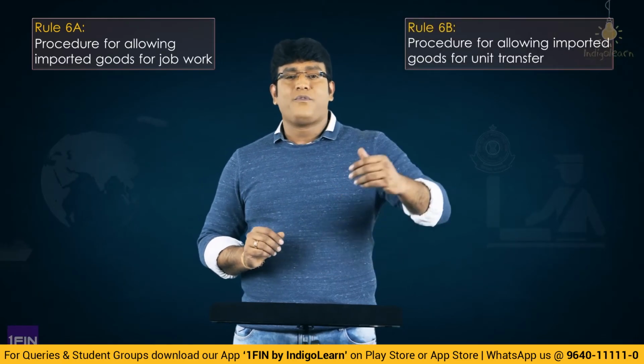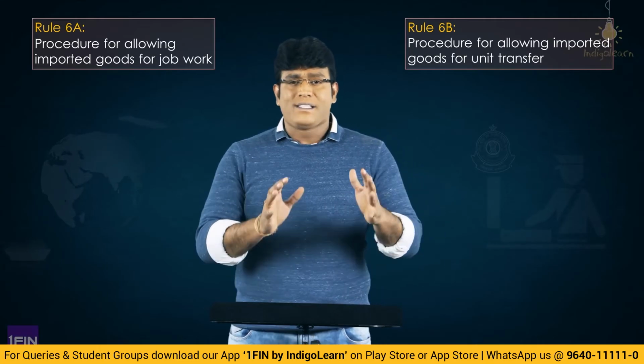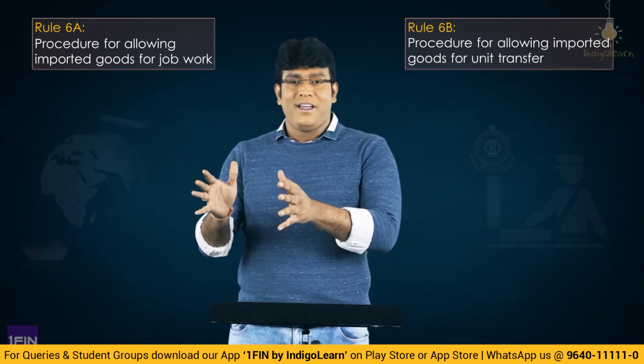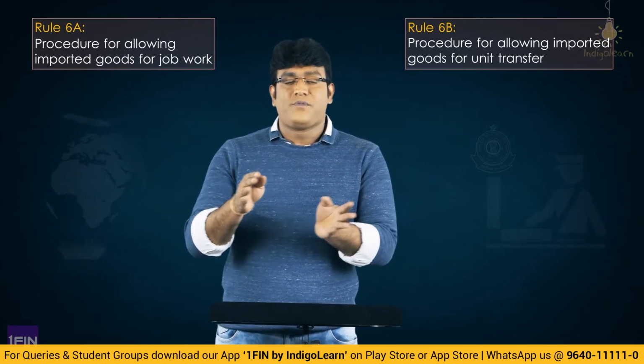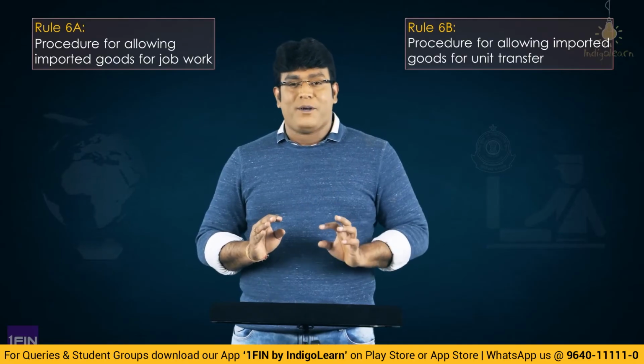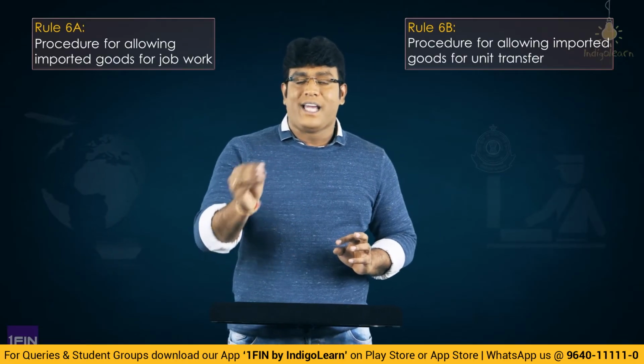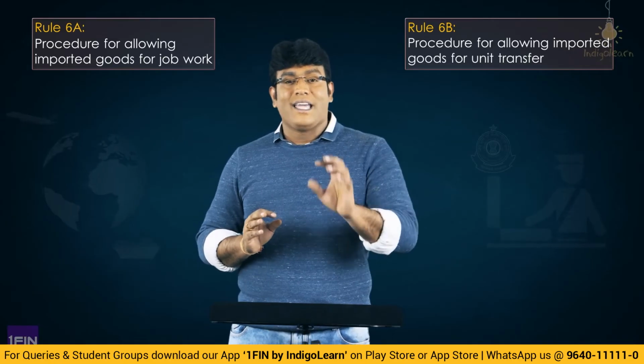Next, my dear friends, let's talk about the concept of rule 6A and rule 6B. Rule 6A talks about sending goods for the purpose of job work, so basically the procedure for allowing transfer of imported goods for job work. Rule 6B talks about the procedure for transfer of goods to another unit. There could be a case where Anand has a unit in one place and another unit in another place, and from one unit he is transferring goods to another unit. Then rule 6B will come into picture. And where goods are being sent for job work, then 6A will come into picture.